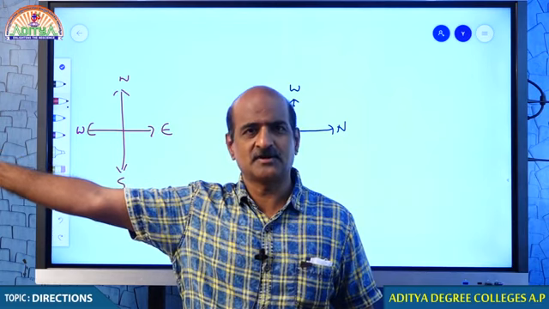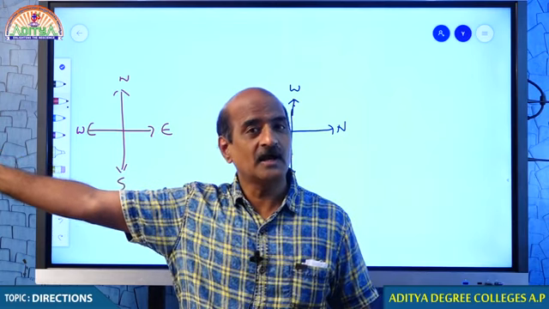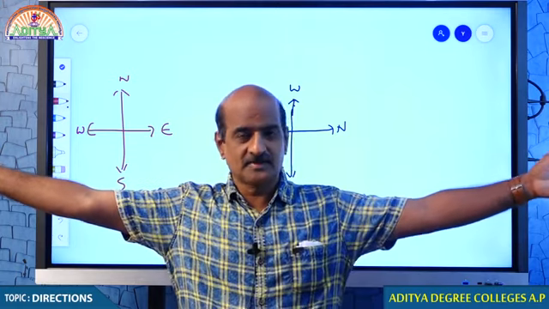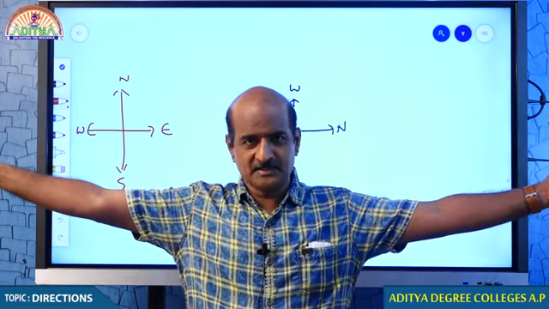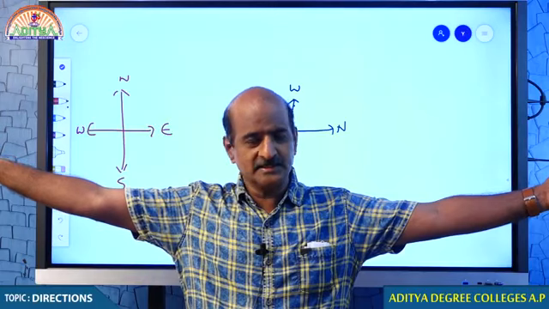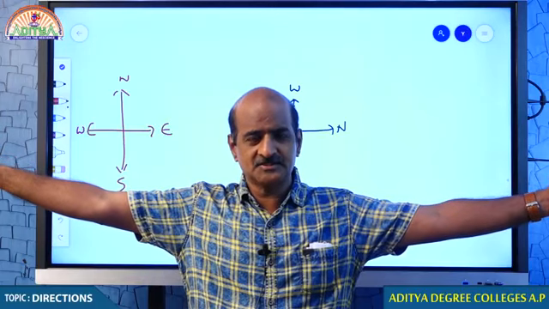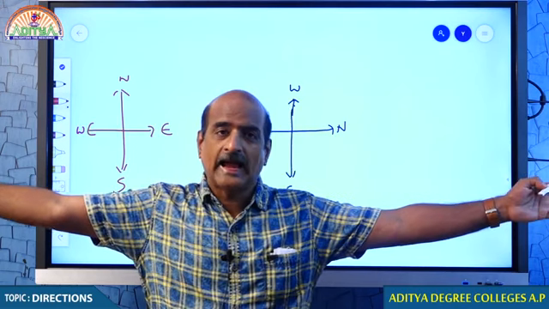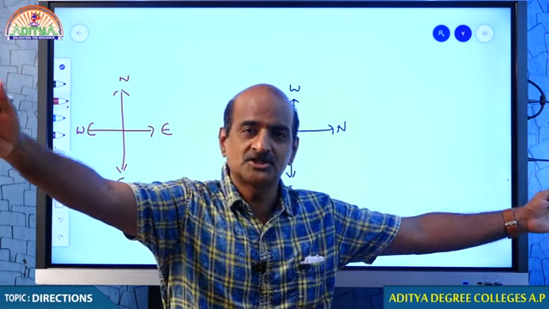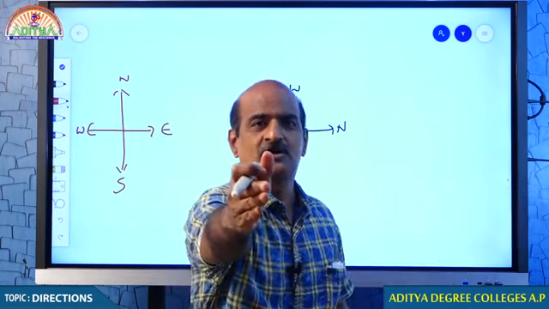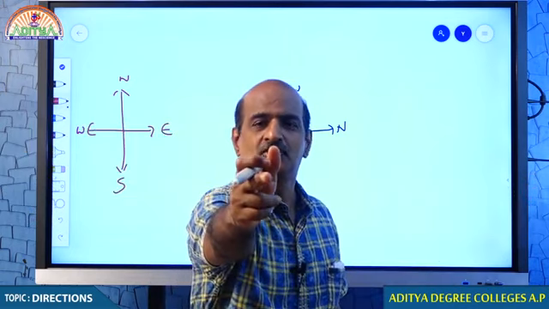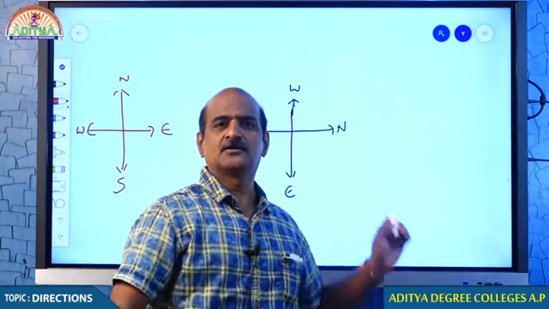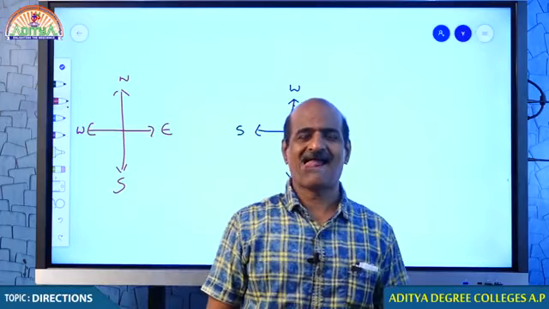So, this is the east point of Kakinada. When I identify east, this is west, isn't it? If I know east, I can face west. Then where is north? The anti-clockwise direction of east is north. When you know north, you will be knowing south.